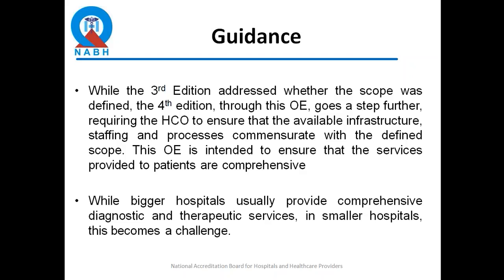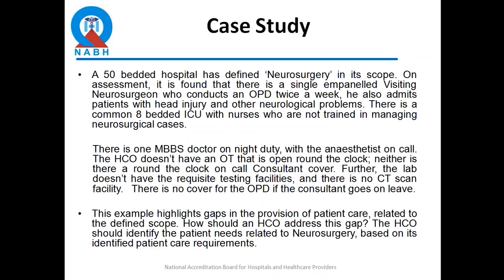In smaller hospitals, sometimes this becomes a challenge, where they write, say, neurosurgery in their scope, but in a 50-bedded or a 70-bedded hospital, when you go in and assess, you may not find everything available comprehensively. That's where you're going to find a little bit of a challenge. For example, suppose let's take a 50-bedded hospital has defined neurosurgery in its scope of assessment, but when you go there as an assessor, you find that there's only one visiting neurosurgeon who does an OPD twice a week, and he attends patients with head injury and other neurological problems.